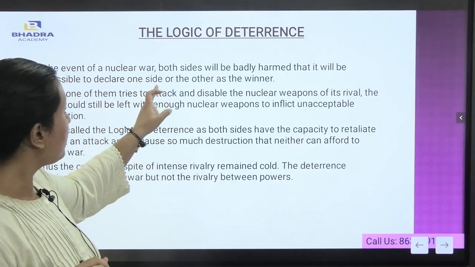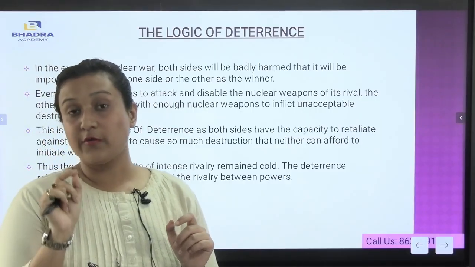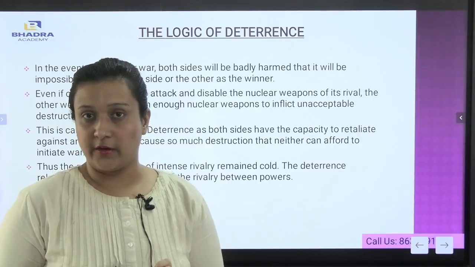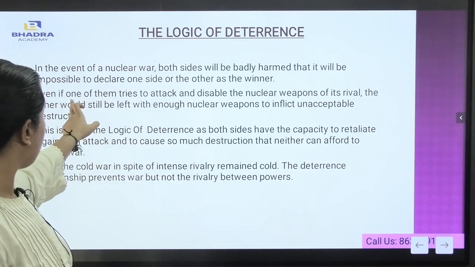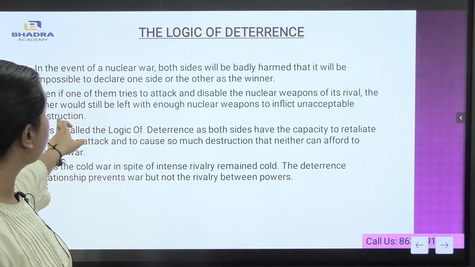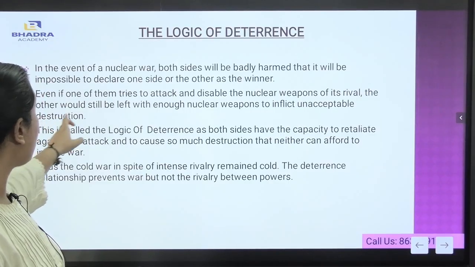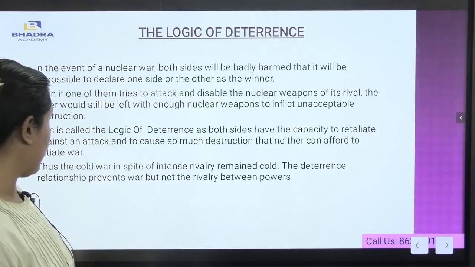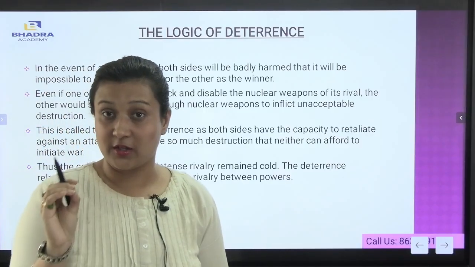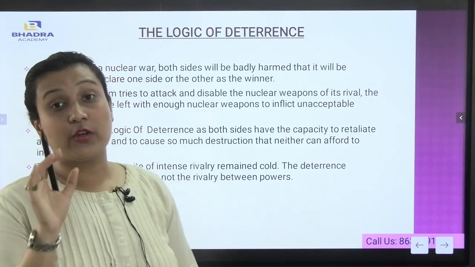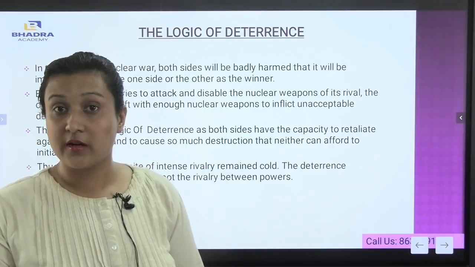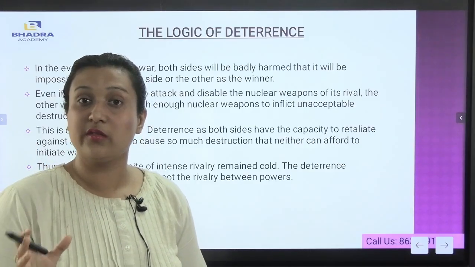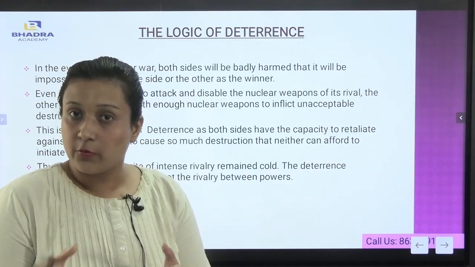You see, both the sides will be badly harmed. In a nuclear war, both the countries are actually defeated. Even if one of them tries to attack and disable the nuclear weapons of its rival, the other would still be left with enough nuclear weapons to inflict unacceptable destruction. Very, very important. If one country tries to disable the nuclear weapons of the other country, then the other country will still have nuclear weapons to destroy it. You see, no one will be considered the winner at the end of the day.